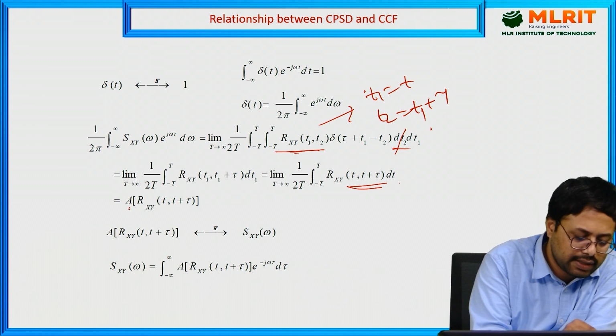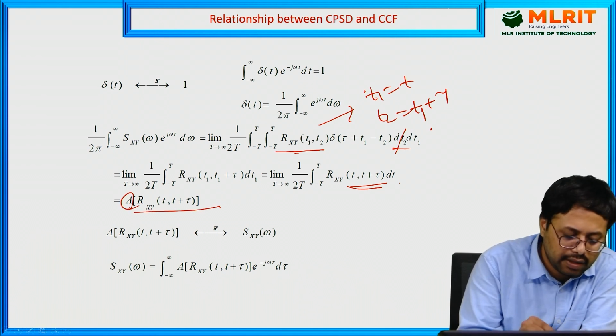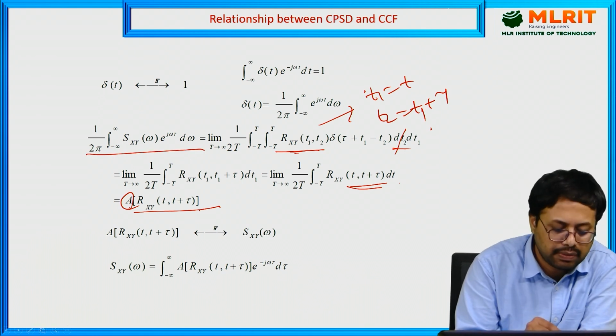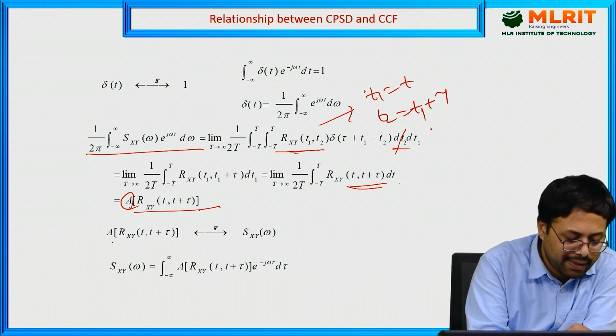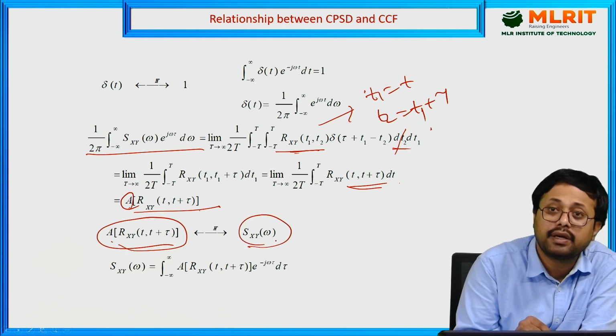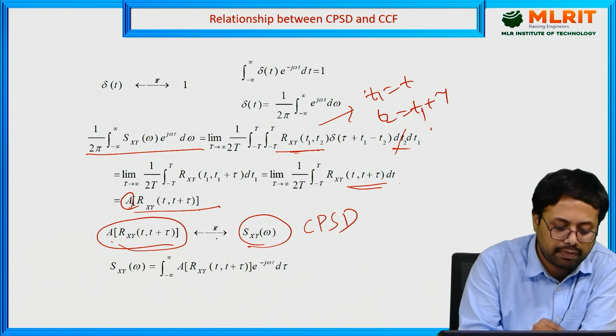Next, this represents the time average of the cross correlation function, which is equal to the cross power spectral density. The time average of the cross correlation function and the cross power spectral density, cross PSD, form a Fourier transform pair.